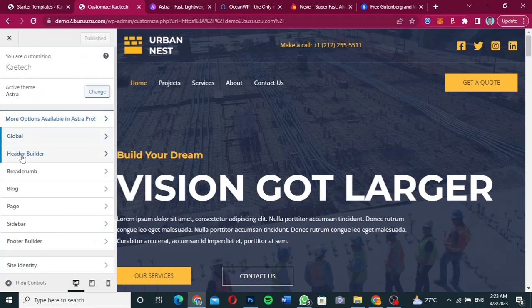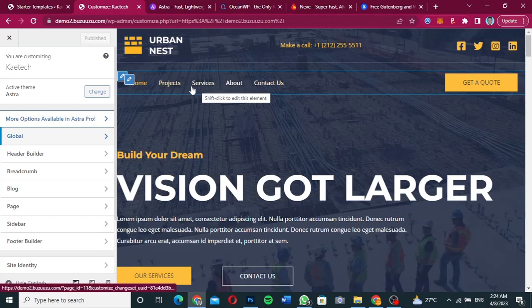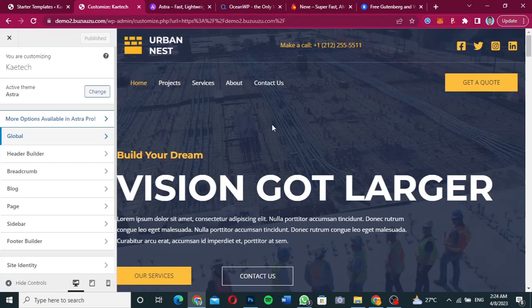Now we also have the header builder. If you want to build your own header, it is like this one. As you can see, these are two different headers over here. This one contains the logo, and then some call over here, and also some social icons. And this one contains two things: the navigation menu, and also a call to action button over here.